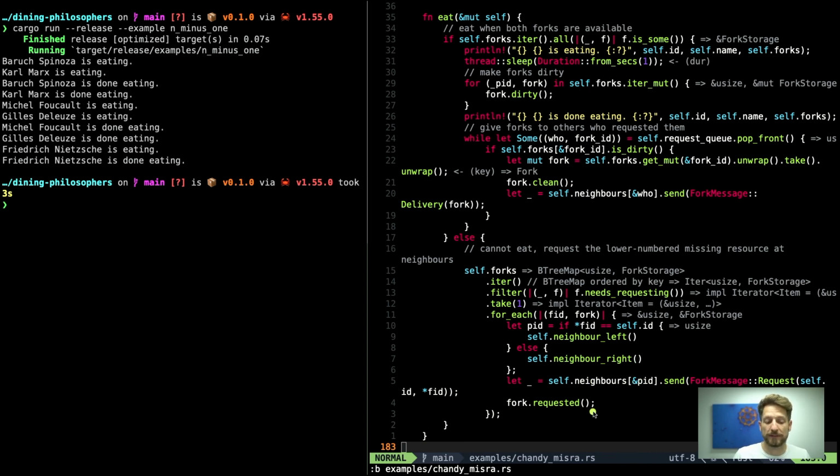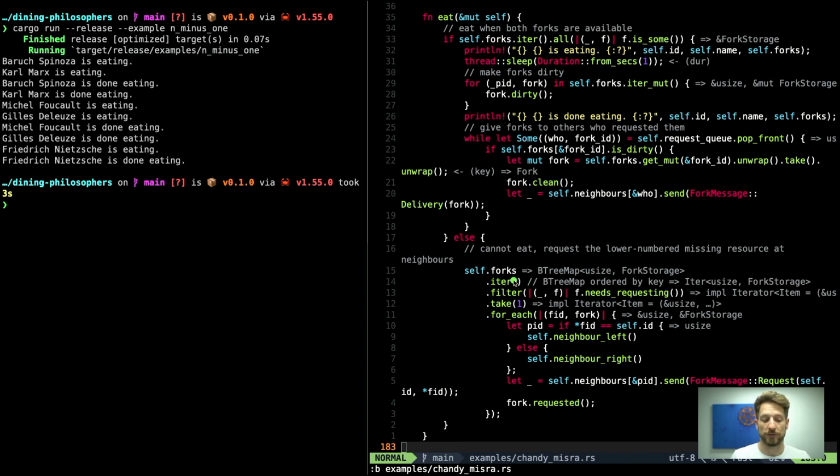Now that we have requested the fork, we set it to requested, and that's the whole reason that we need the interior mutability, because you can see that we are iterating over our forks in the non-mutable fashion, and we have to do that, otherwise the compiler will complain.